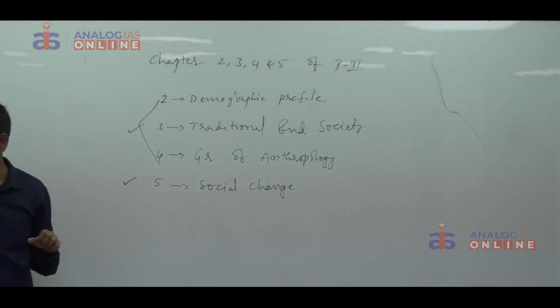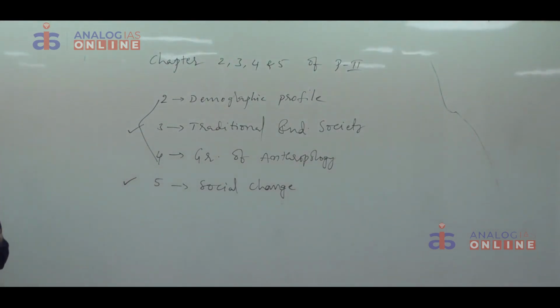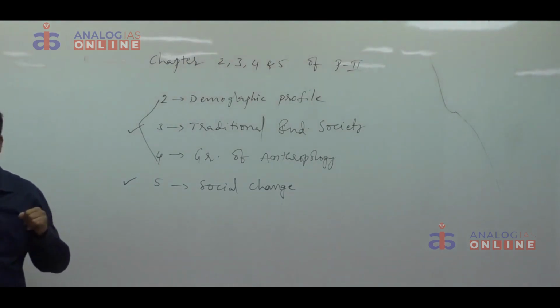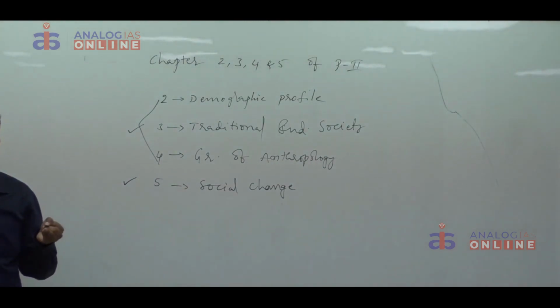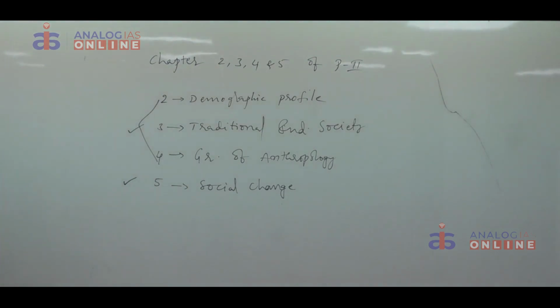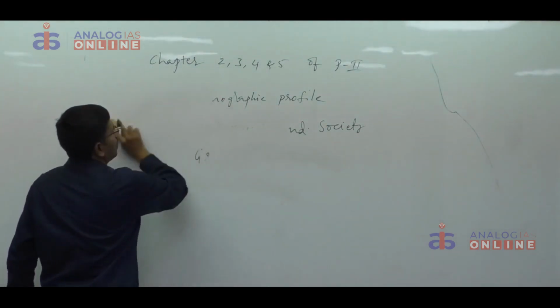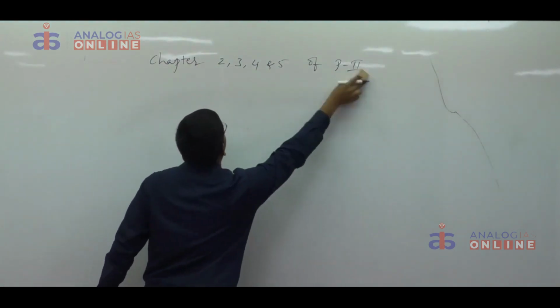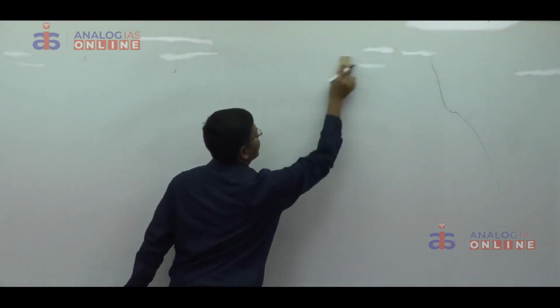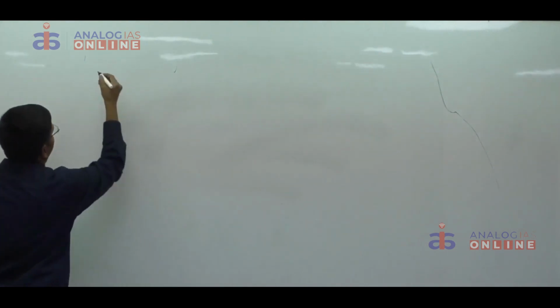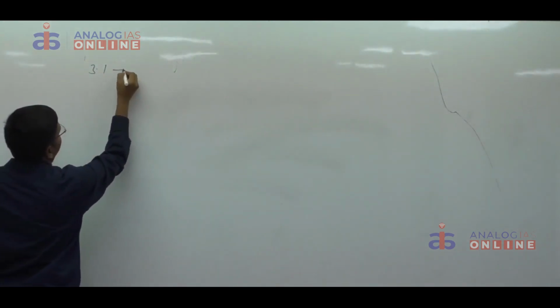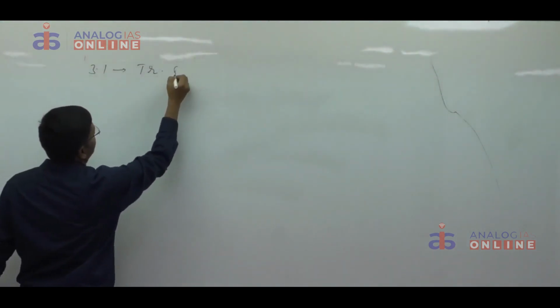In the traditional Indian society, we have 4 sections. First, traditional Indian philosophy, after that caste system, after that belief systems, that means NMS complex, sacred complex, and the impact of different religions on traditional Indian society. 4 sections we have in the 3rd chapter. Let us discuss those sections one after another rapidly. 3.1 deals with traditional Indian philosophy.